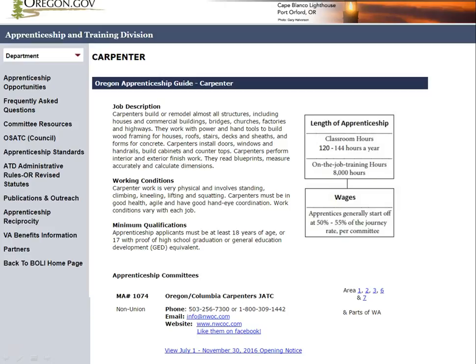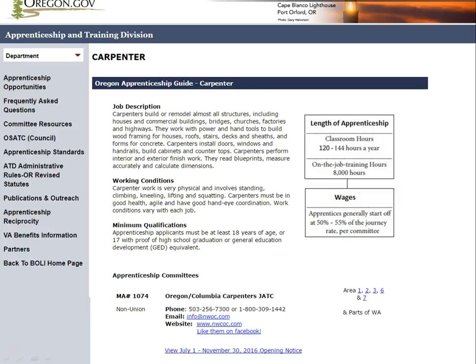On each page of the Oregon Apprenticeship Guide, there are 3 key pieces of information on that particular apprenticeship committee you should become familiar with: the Registered Apprenticeship's program name and contact information, the committee number, which you will need later if this is an apprenticeship you want to continue exploring.